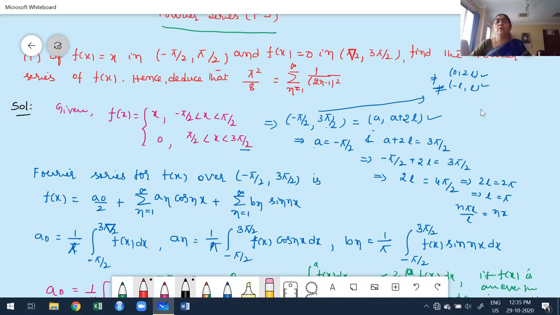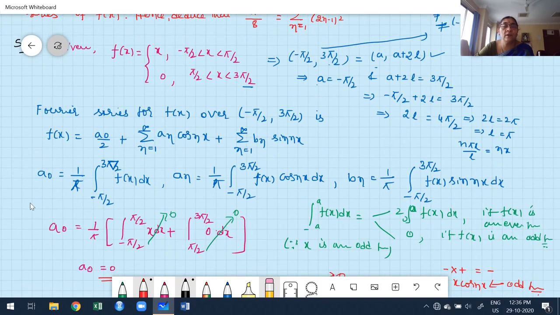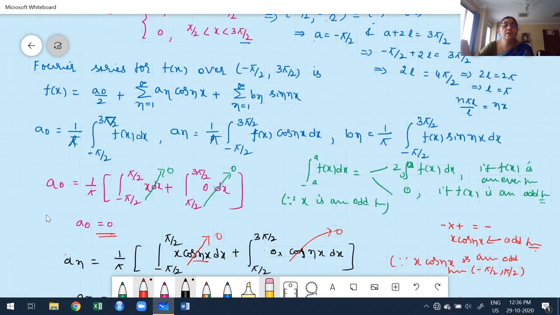Therefore, how to proceed now? There is no alternative. I have to equate this interval into the general form. What is my general form of Fourier series? It is nothing but a comma a plus 2l. Equate that, and we get the a value, automatically we get the l value. Based on that, we have to construct the Fourier series using the basic definition of Fourier series.